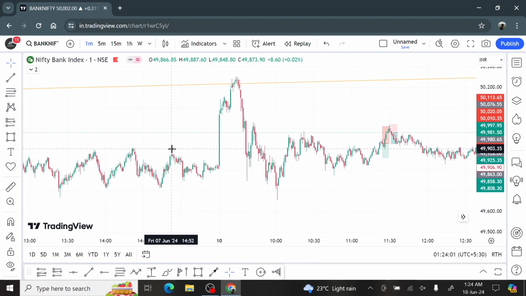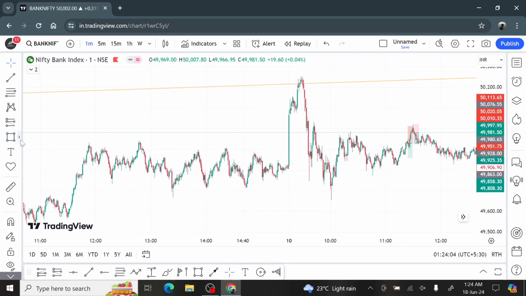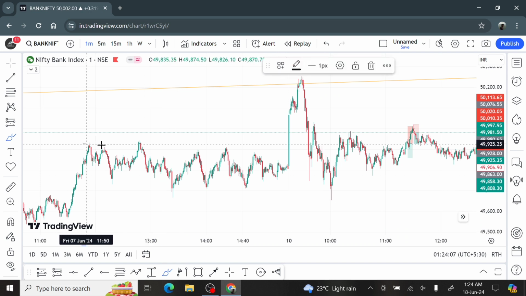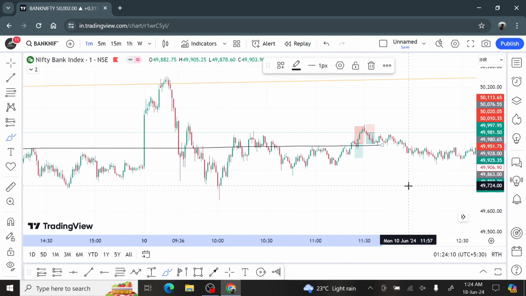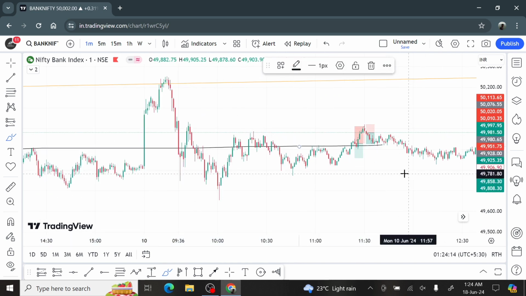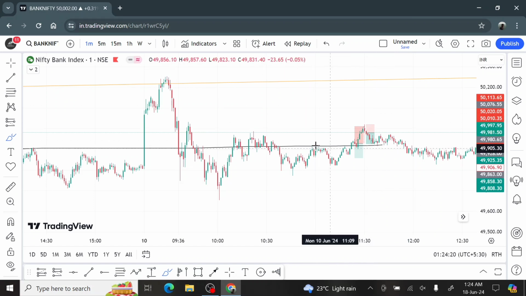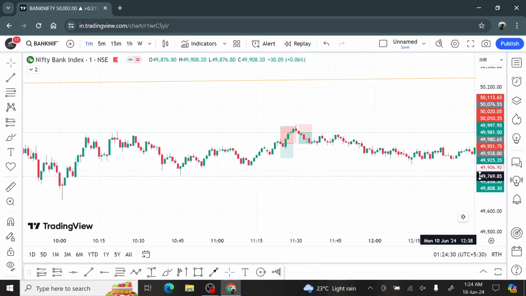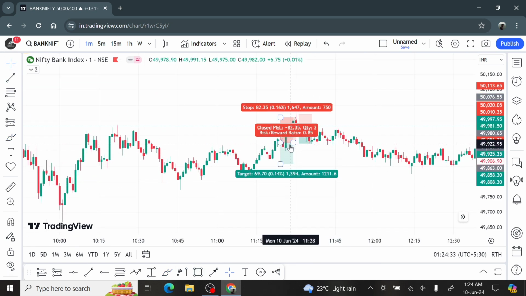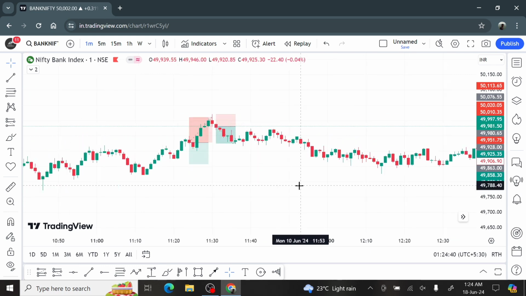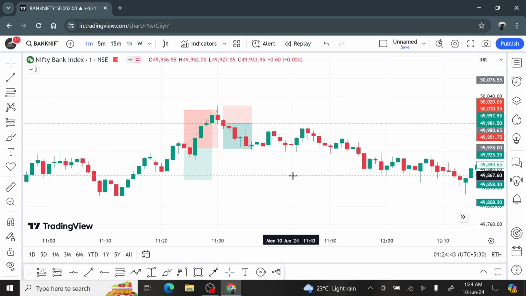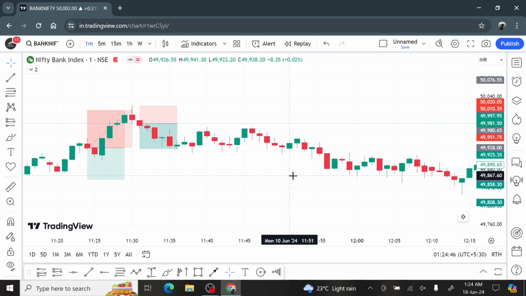But again the entry was wrong. I thought ये जो sideways था पिछले दिन, इधर इधर से ही वो retrace करेगा is what I thought, but then I was wrong. It came till here, and also on top of that the prices were really high. If you see the screenshots, that's why I told you you should see the price of my entry. It was very high priced. The at the money premium at this trade on this day was around 300 something. So it was expensive, because the IV was still high on this day.